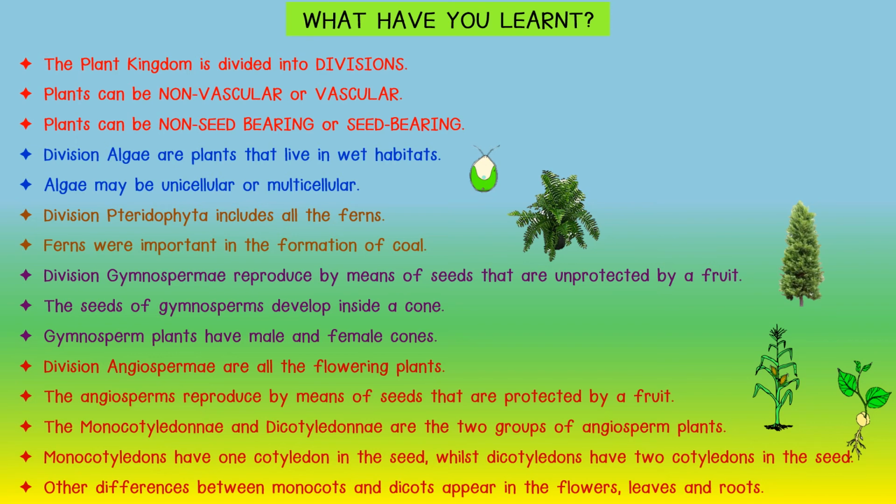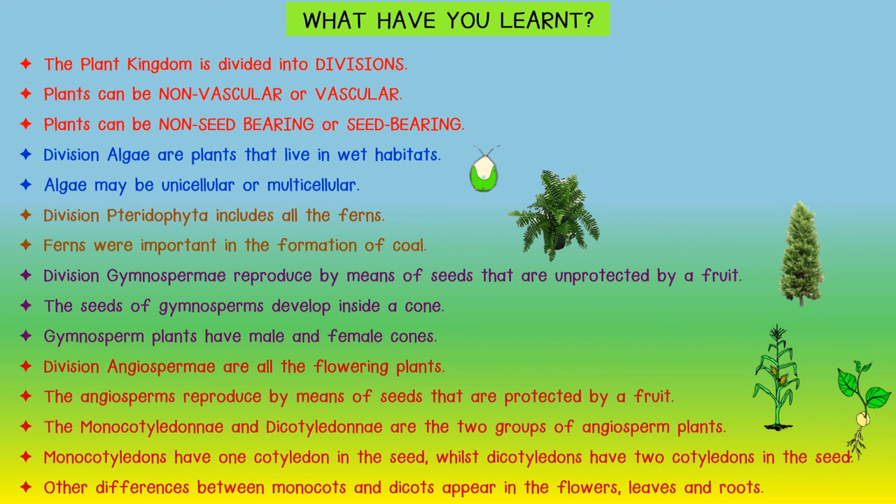Division Gymnospermae reproduce by means of seeds that are unprotected by a fruit. The seeds of gymnosperms develop inside a cone. Gymnosperm plants have male and female cones. Division Angiospermae are all the flowering plants. The angiosperms reproduce by means of seeds that are protected by a fruit.